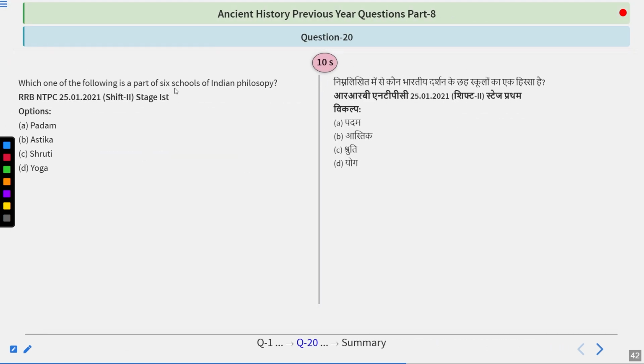Which one of the following is part of the six schools of Indian philosophy? Padam, Astika, Shruti, or Yoga? So try to answer this one, guys.